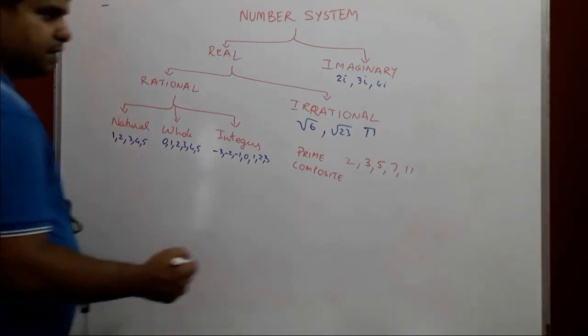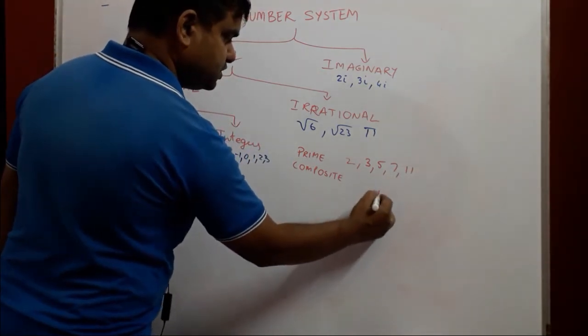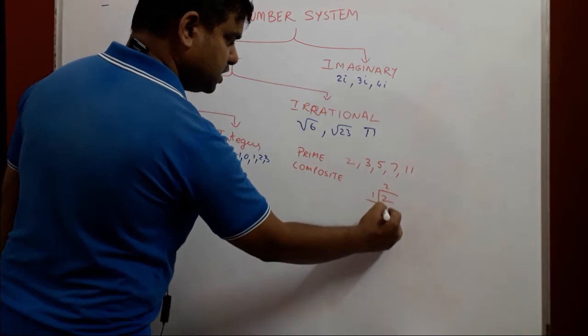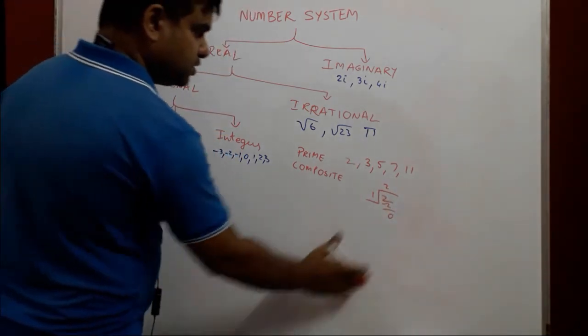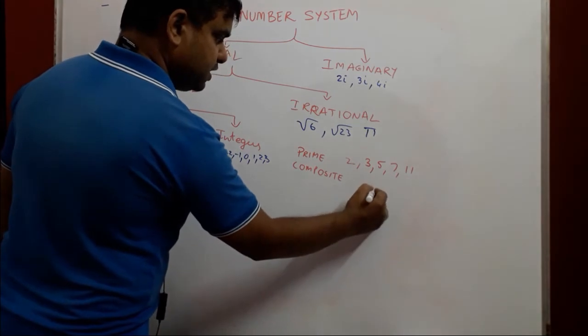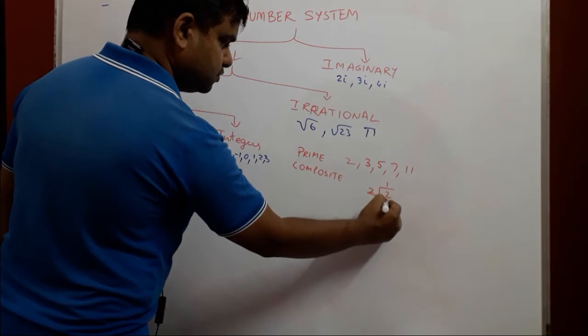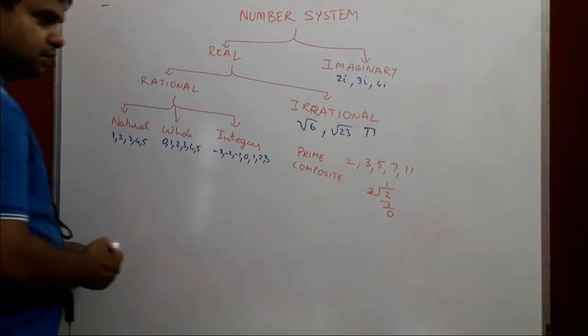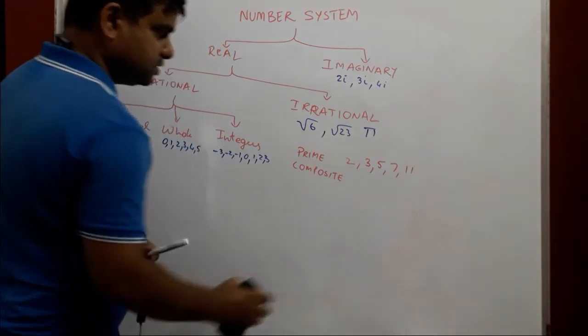For example, if you take 2, it is divisible by 1. 1 twos are 2 and you will get remainder 0. Same thing, it is also divisible by 2. 2 ones are 2 and you will get remainder 0. So these are called prime numbers.